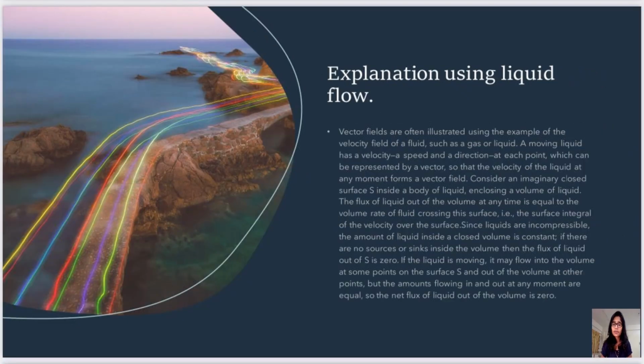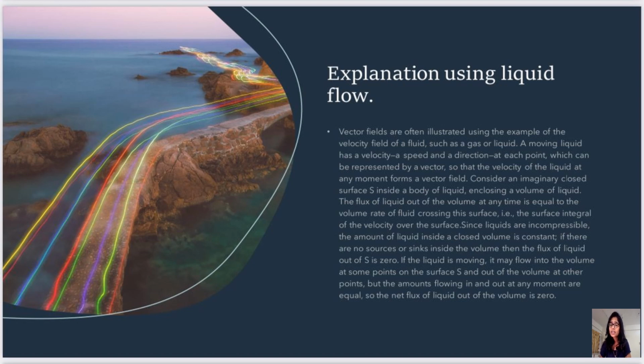Explanation using liquid flow. Vector fields are often illustrated using the examples of the vector fields of fluids, such as a gas or liquid. A moving liquid has a velocity, a speed and a direction, at each point, which can be represented by a vector, so that the velocity of the liquid at any moment forms a vector field.